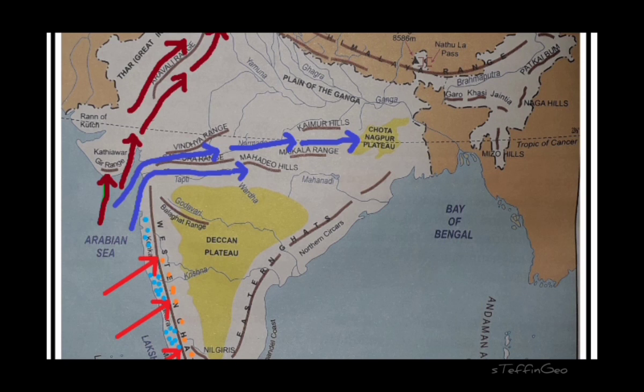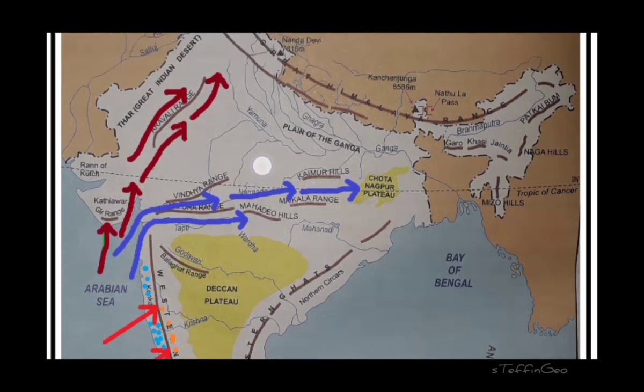It's a plateau slightly elevated than the higher area, so it blocks the wind and causes rainfall. So this one particular branch of the Arabian Sea branch of monsoon helps in getting a little amount of rain in the central part of the country. The third branch goes directly to the Gujarat region. It crosses the Gir range or the Kathiawar plateau area and goes towards the north parallel to the Aravalli.